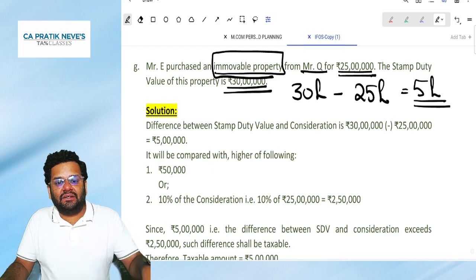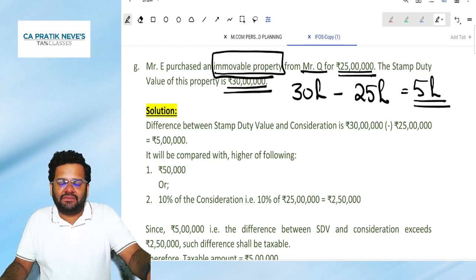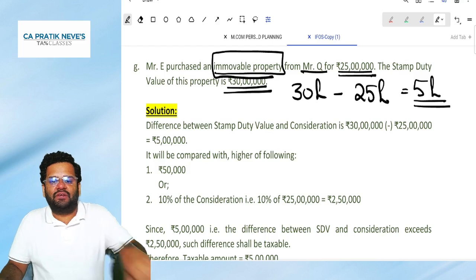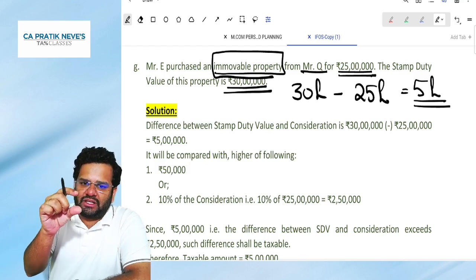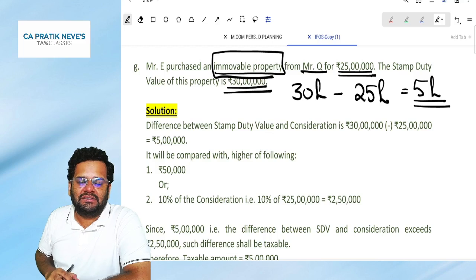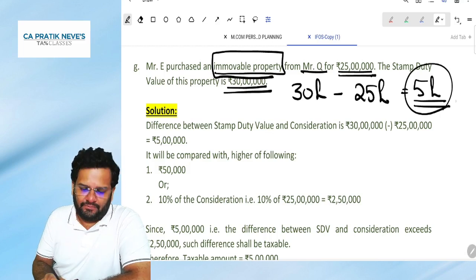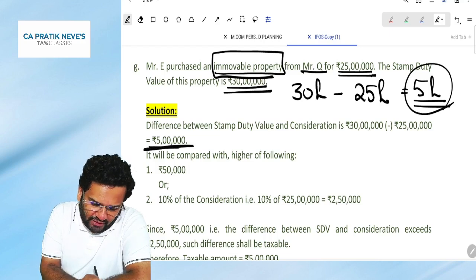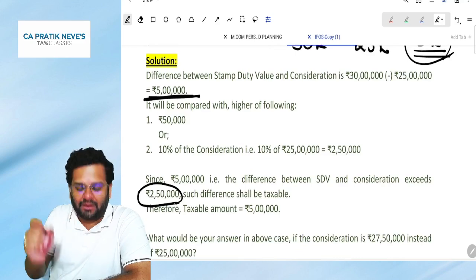Is it exceeding 50,000 or 10% of 25 lakhs? 10% of 25 lakhs is 2,50,000. So 50,000 or 2,50,000, whichever is higher, that is 2,50,000. So the difference of 5 lakh is exceeding 2.5 lakh.